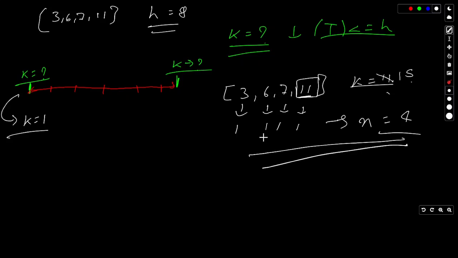So our search space is now limited to k from 1 to the max element within the array. So the value of k is from here to here.